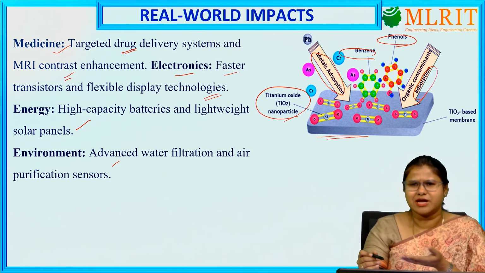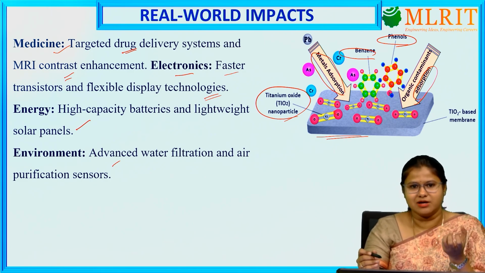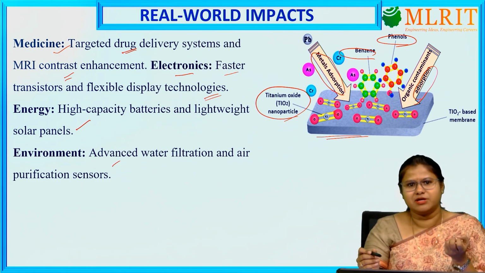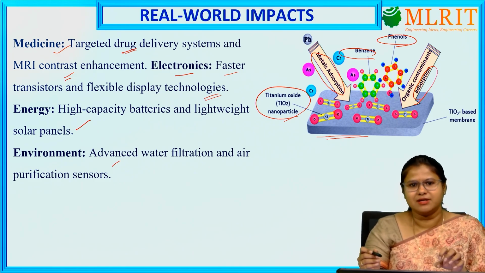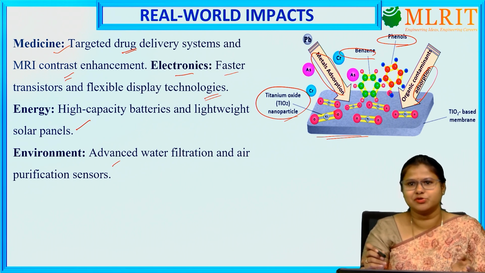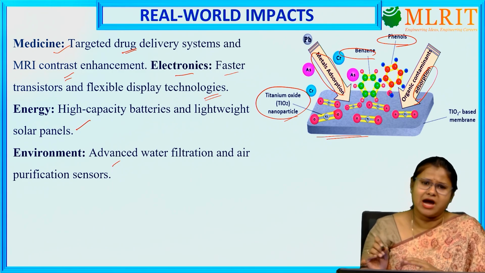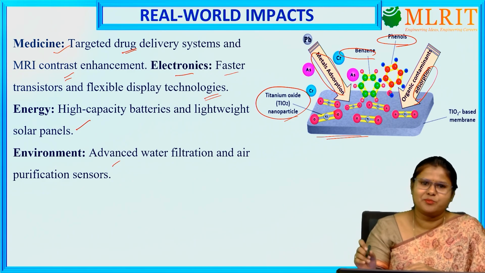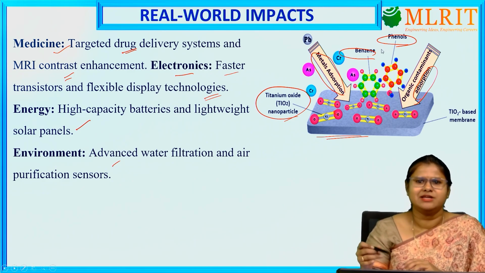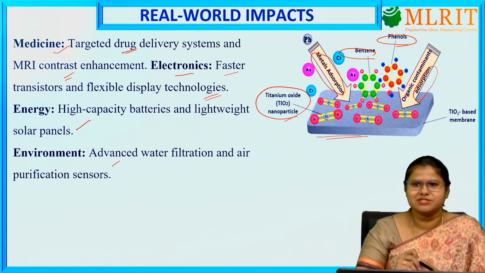So those nanoparticles are mostly used as filters here, absorbing whatever impurities are there in water, and in advanced water purification we can use them. And also for air purification sensors, we are using these nanoparticles, which absorb any harmful materials or harmful particles in air. For this air purification also we are using this nanoparticle.